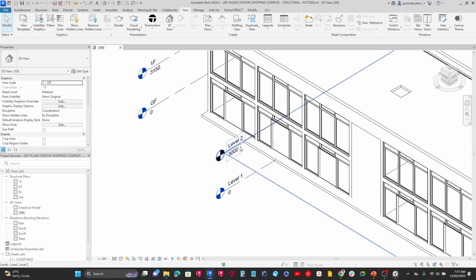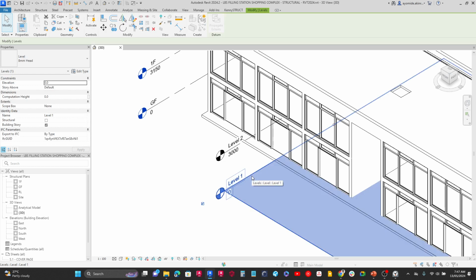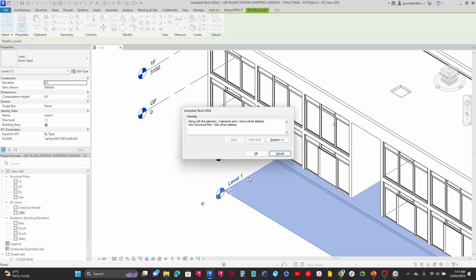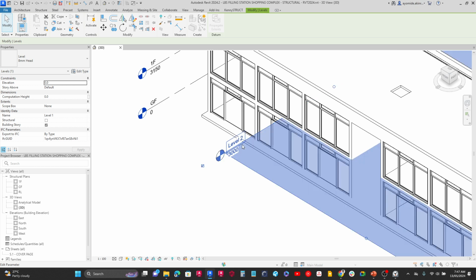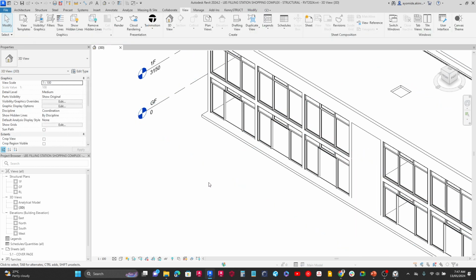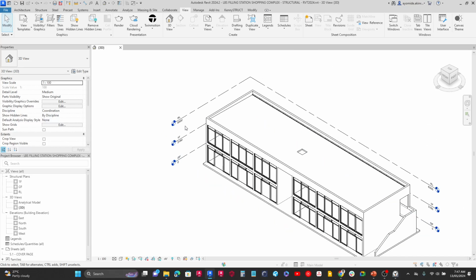If you still have them in the project, it means that they are referenced by other views, such as probably ceiling plans. So what I can do in this case is select them in the 3D view and press delete, and then click OK to delete them. So likewise, delete this. So we are only left with the ones we want to work with.